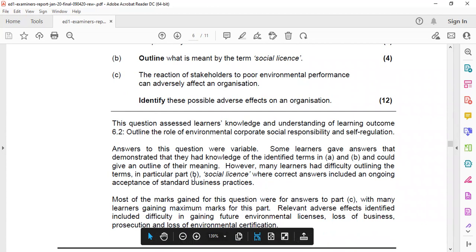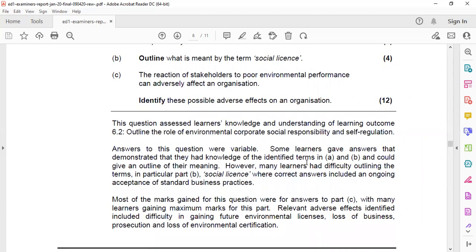Some learners gave answers that demonstrated knowledge of the identified terms and could give an outline of their meaning. However, many learners had difficulty applying the term, in particular social license. Social license means, for example, a company is running in an industrial area or a residential area.